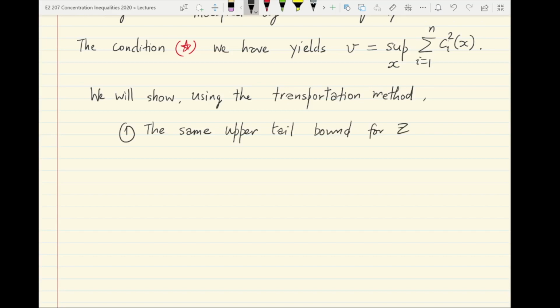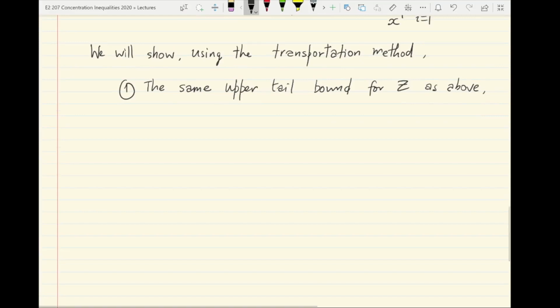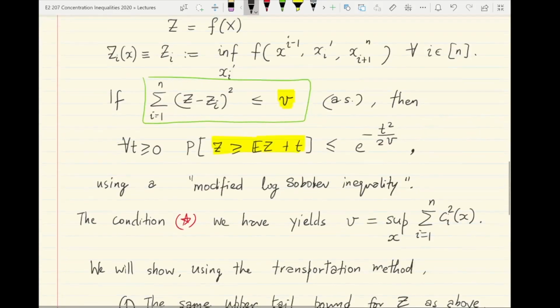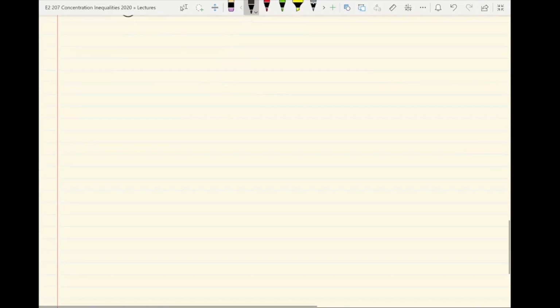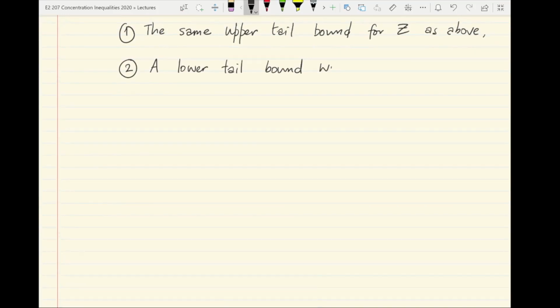And moreover we will rather remarkably show, without any extra effort, a lower tail bound as well, that is the probability that Z is less than or equal to EZ minus t, with a much better variance parameter, in fact with variance parameter of only the expectation of the sum of ci square x.